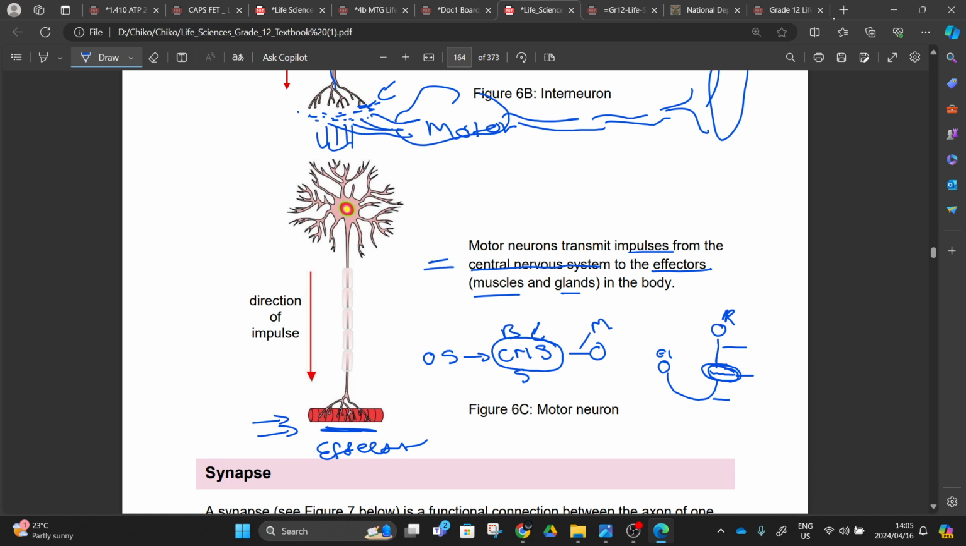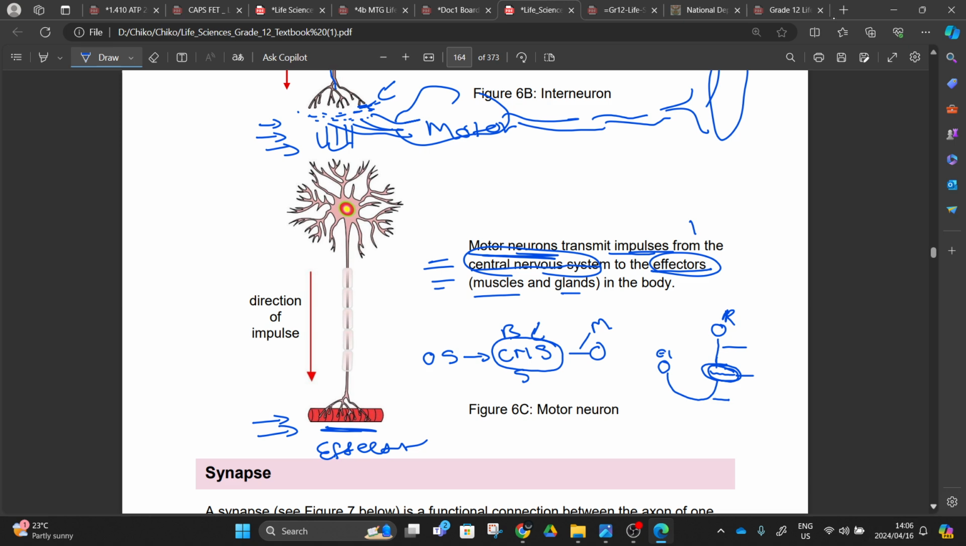So I want to explain this. Why are they not saying the motor neuron transmits the impulse from the interneuron to the effector? Because the motor neuron here is collecting these neurotransmitters inside the central nervous system. So from there, the message will come out of the central nervous system via motor neurons to the effector.